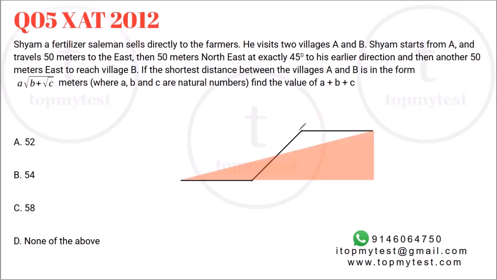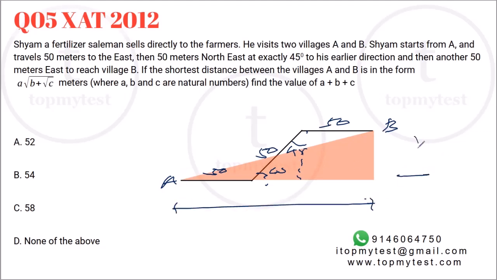If I were to write this a little neatly, this is how it will look. So this is A, this is B. You need to find the value of AB. Now this is a 45, so it's a 45, 45, 90 triangle. So this is 50. This is 50. To find the shortest distance, I need the two sides of a right angle triangle. How much will be this side? This side will be the height. The longer side is 50. The ratio of an isosceles right angle triangle is 1:1:root 2. Longest side is 50, so the shorter side will be 50 by root 2.